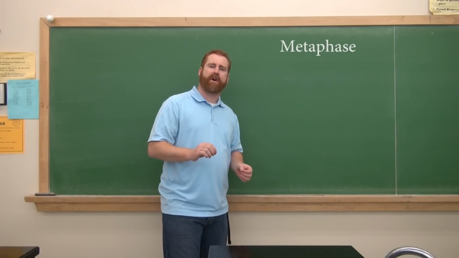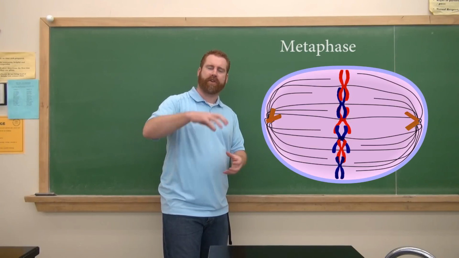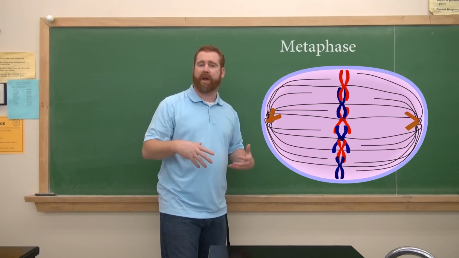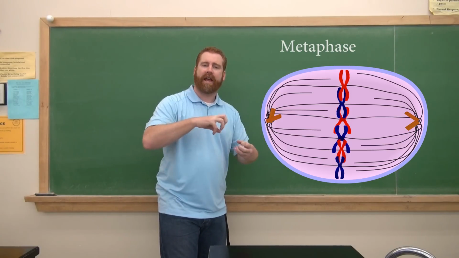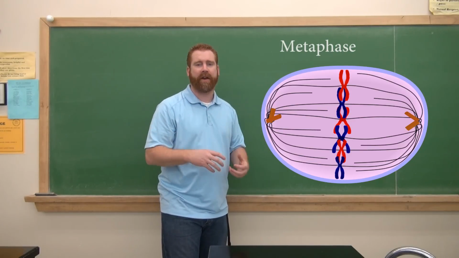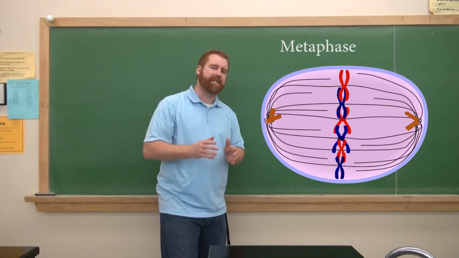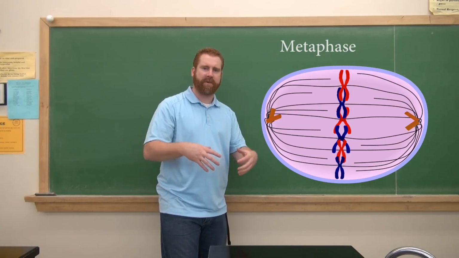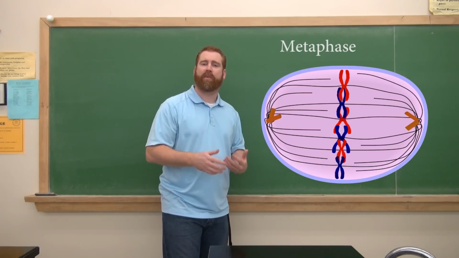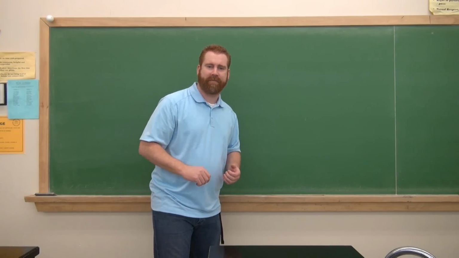The same thing kind of goes on in metaphase. What goes on here is that the chromosomes line up down the middle of the cell, and these spindle fibers that come from the centrioles attach to the centromere, which is the thing that holds each half of the chromosome together. So that's what's going on. They're sort of organized and they're getting ready. So metaphase: line up down the middle, spindle fibers attached to the centromere, and we're getting ready for our next phase. That's metaphase.